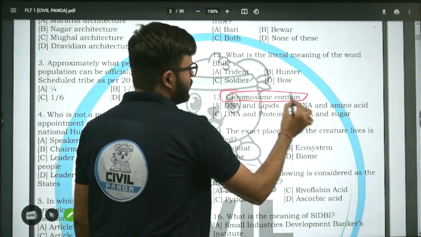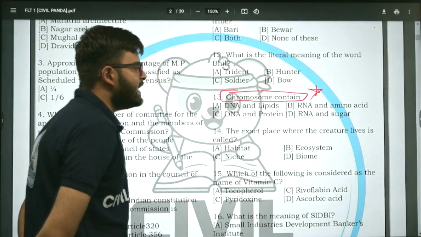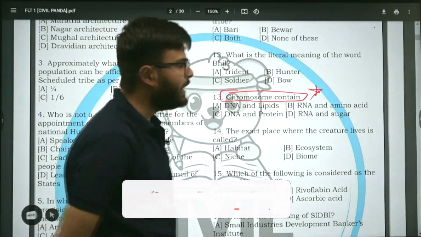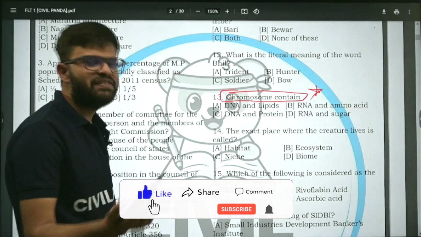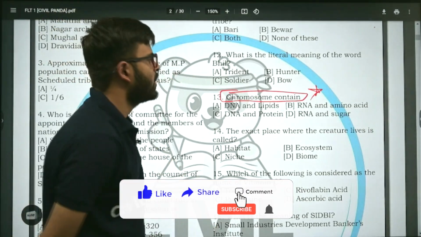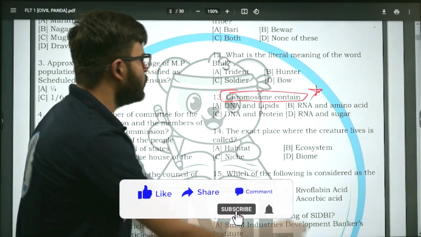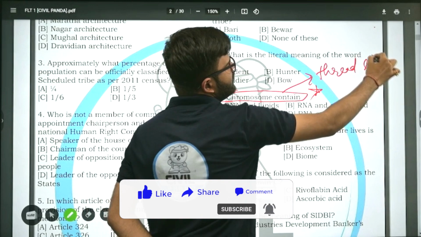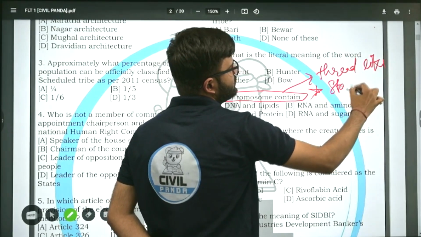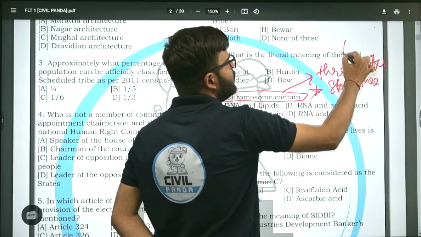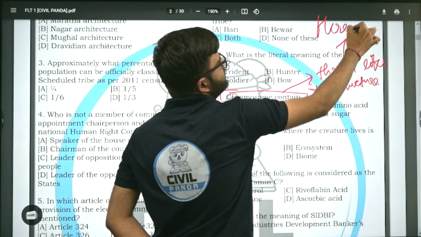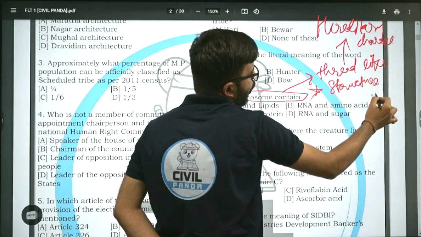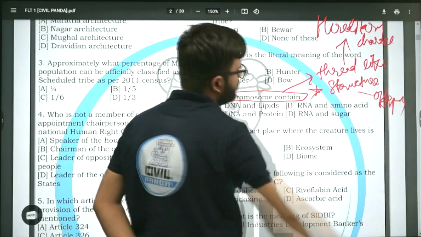Chromosomes contain. What do chromosomes contain? DNA and lipids, RNA and amino acid, DNA and protein, RNA and sugar. I'll give you 5 seconds to think about this question from science. Chromosomes contain. What are chromosomes? Chromosomes are thread-like structures which are responsible for the transfer of hereditary characters from parents to offspring. All right.